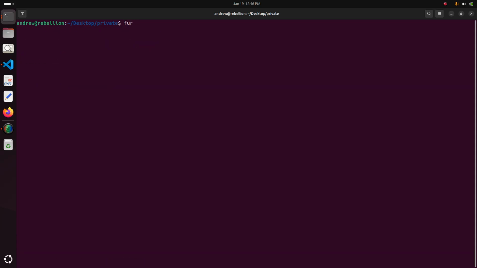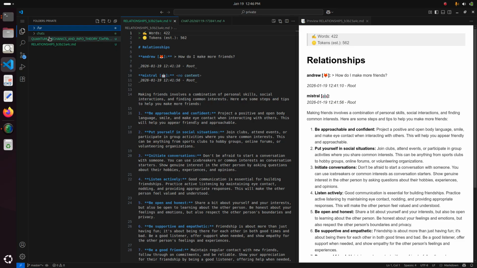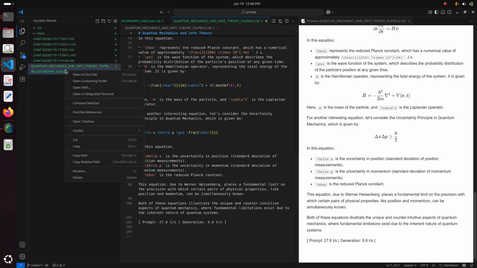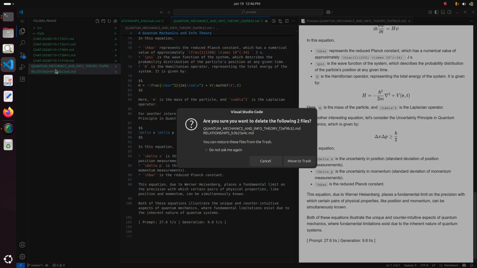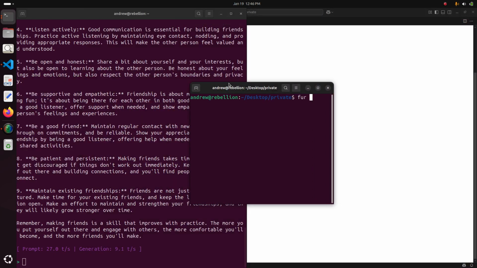If you don't, the only things you need to put in your USB, if you want to be extra safe, right, for privacy, is just the .fur folder and the chats folder. These are generated files. These can be generated just from that information and your usage of the tool.